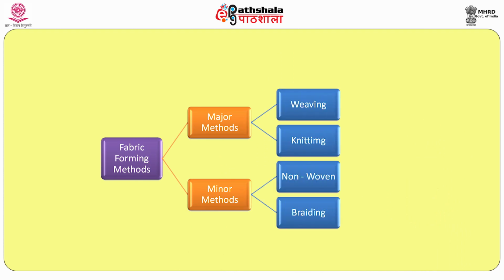There are two major classifications for the fabric manufacturing system. The first, the major system, contains weaving and knitting. The minor system contains non-woven and braided fabric. For these four manufacturing systems, we supply raw material. There are two varieties of raw material: fiber and yarn. From the fiber, non-woven fabric can be manufactured. From the yarn, woven fabric, knitted fabric, and braided fabric can be manufactured.